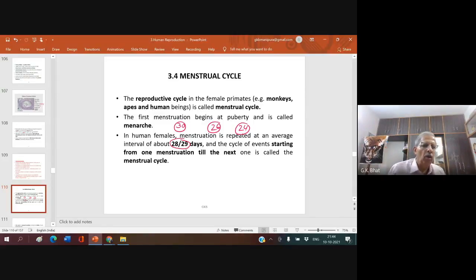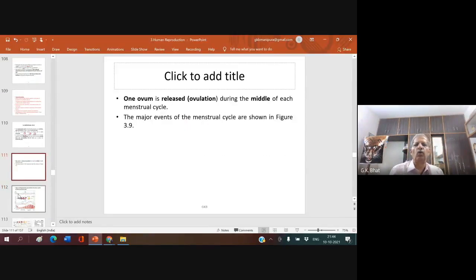Right? Now, with this menstrual cycle, we have to know a little bit more. Only one ovum, in general, is released during the middle of each menstrual cycle. This is what is called ovulation, and it takes place in the middle of each menstrual cycle. The major events of the menstrual cycle are given below.